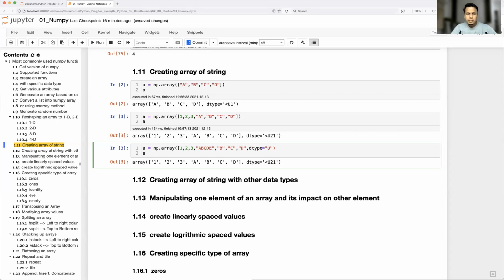It means it is going to truncate all characters beyond 3. Elements with a single character are fine, but elements with more than 3 characters will be truncated. It is going to have only A, B, and C. Okay, so let's run this and see.